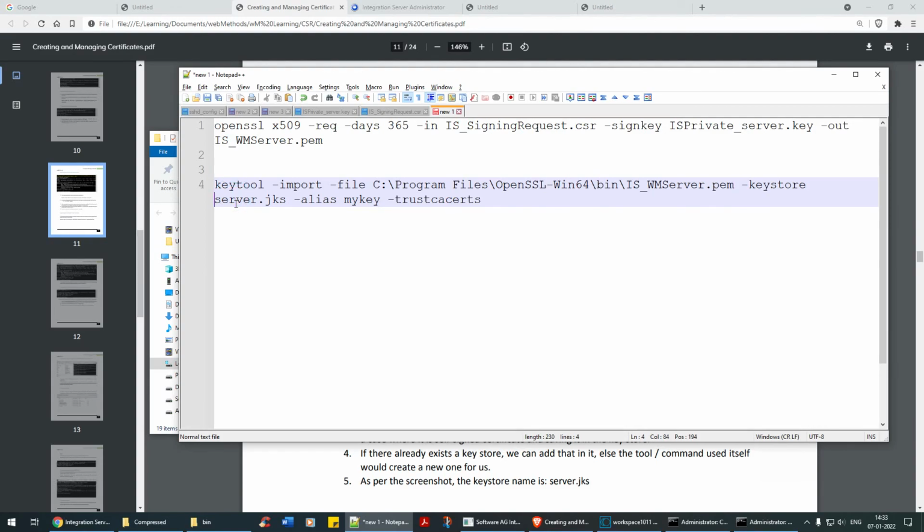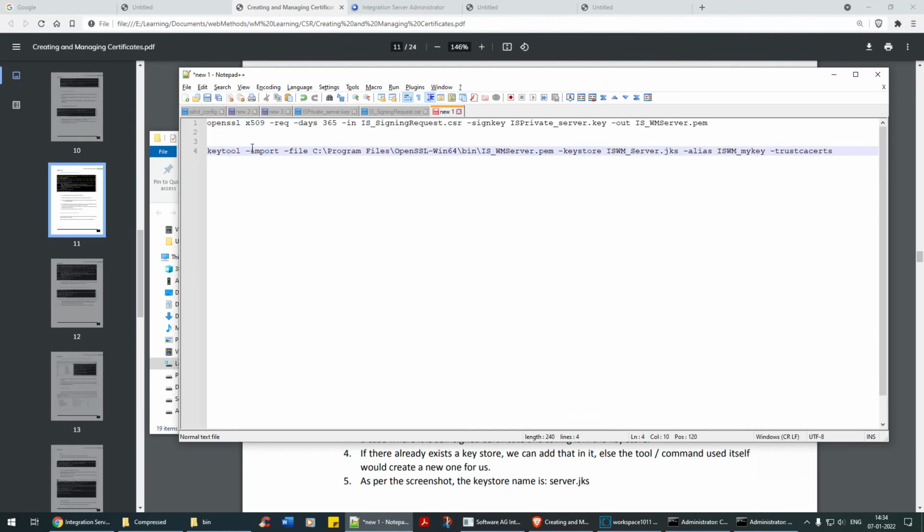I'll say it is webm underscore server.jks, alias mykey. I'll say it is webm underscore mykey, trustcacerts. Oh, I don't know why it's not getting copied. Okay, there you go.